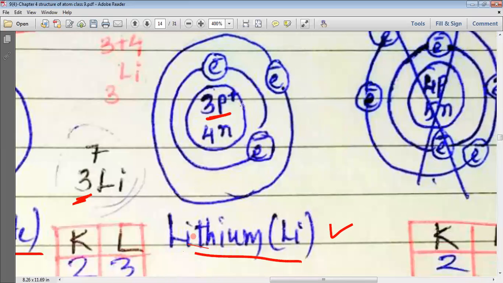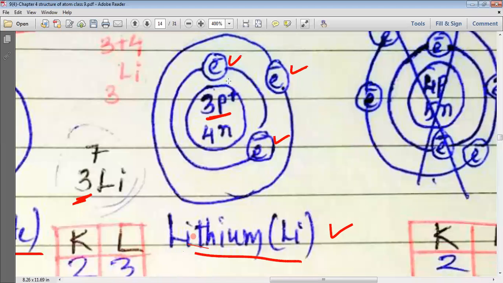As it has 3 protons and atoms are electrically neutral, lithium has 3 electrons. But you can see that the first shell of lithium, the K shell, in which we can fill a maximum of 2 electrons, is completely filled, and that is why the third electron now goes into the next shell.